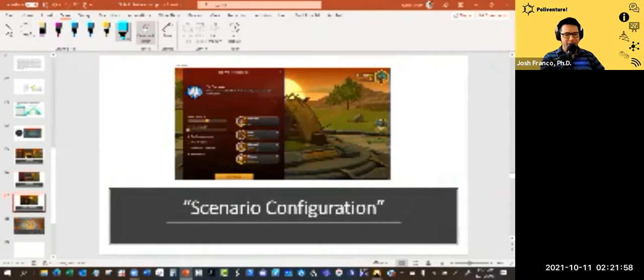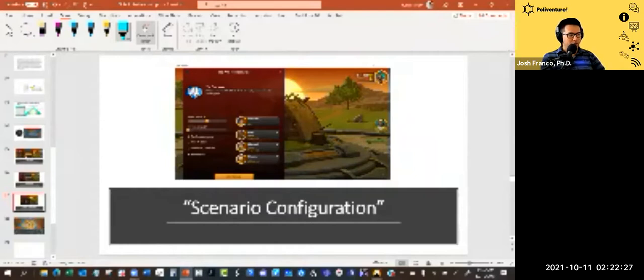In this case, it's asking me what the victory point is, so I'll say 10. Is there a timer on? No, so it's off. Random player starts: yes. Which means that there are 4 of us, and the order in which we start will be randomly determined by the computer. In other words, the computer is going to roll a die for each of us, or flip a coin, or use a 4-sided die, which would be kind of difficult to have, but possible.